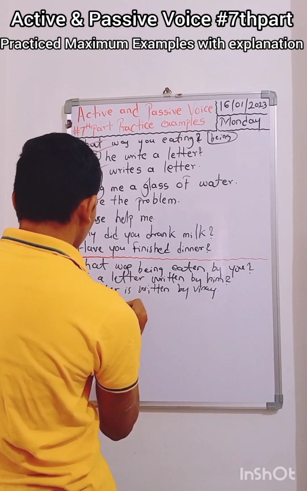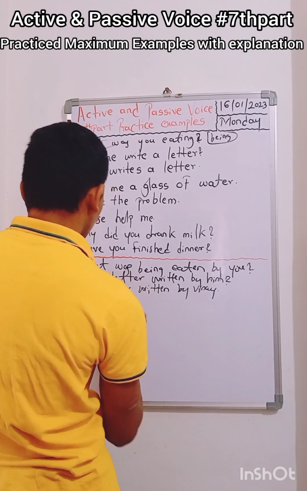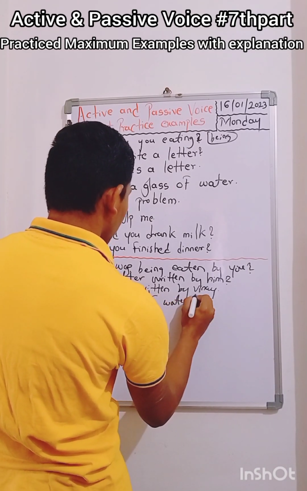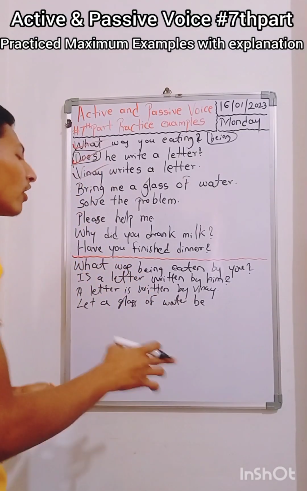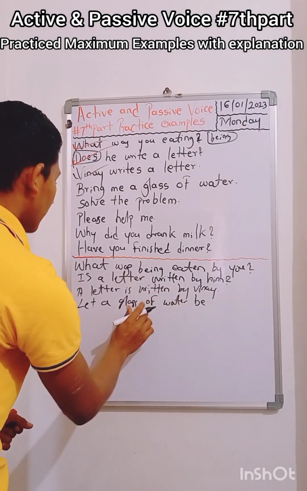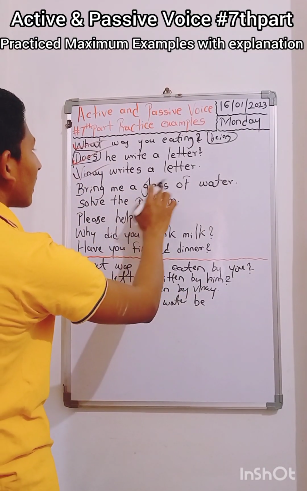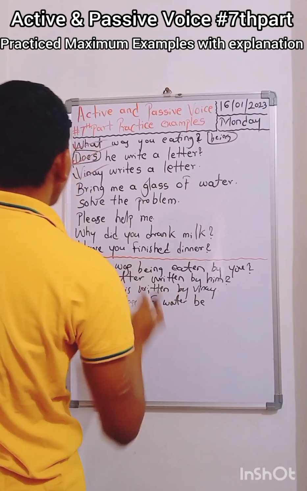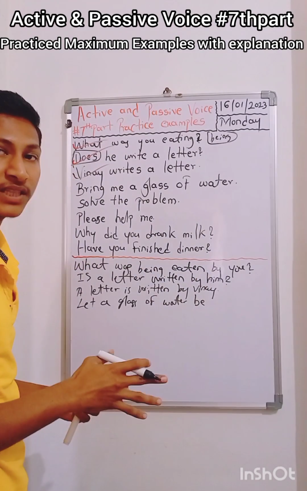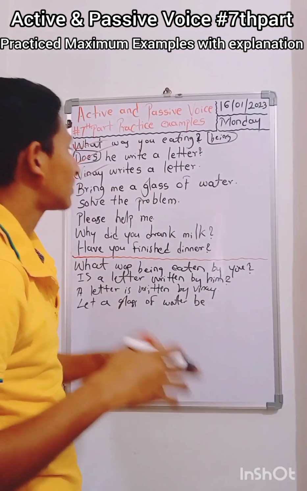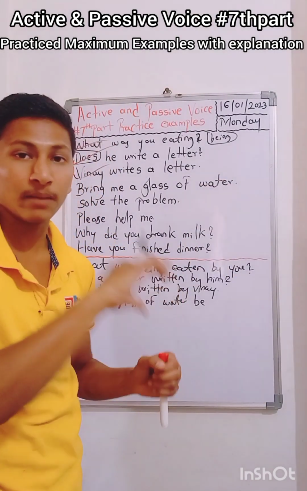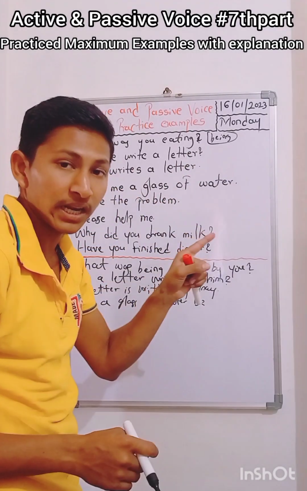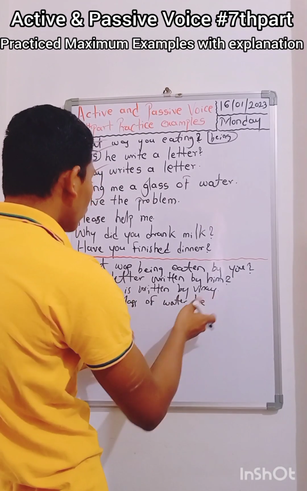Let a glass of water be. You have to add "be". Let plus object plus be plus verb. That is the structure of a command in an imperative sentence. If the active is in the imperative command category, we have to follow these rules.